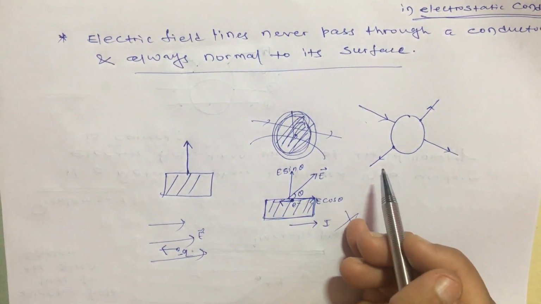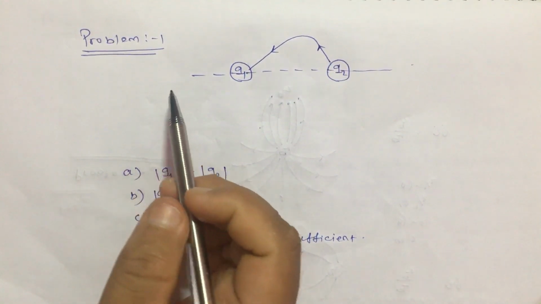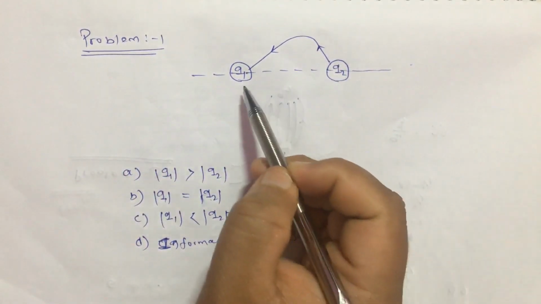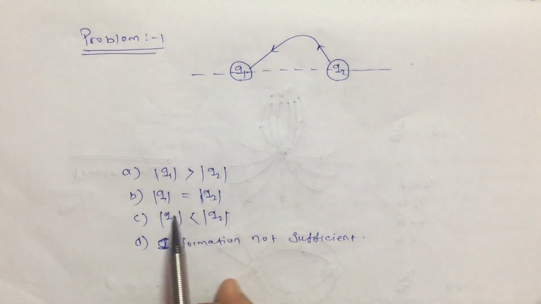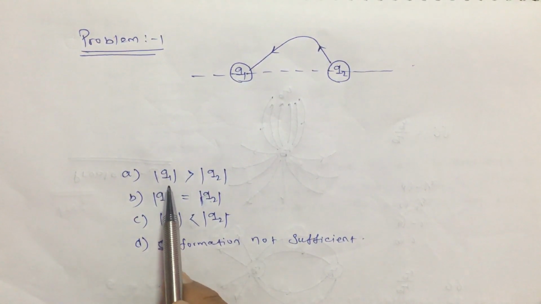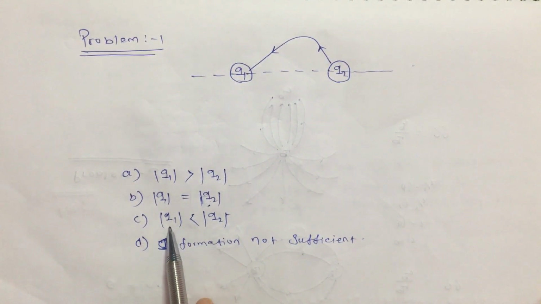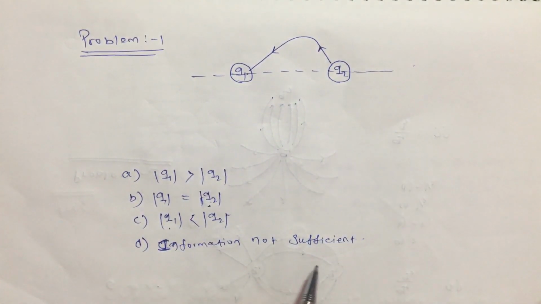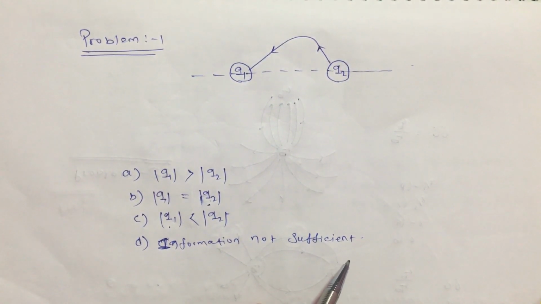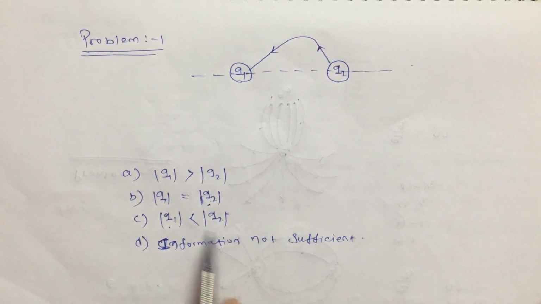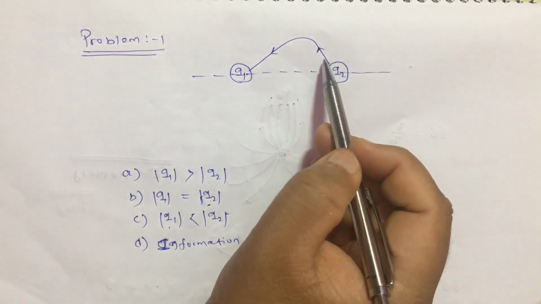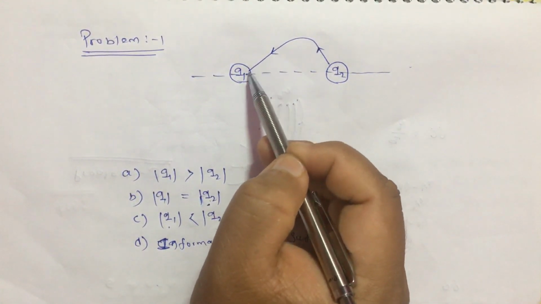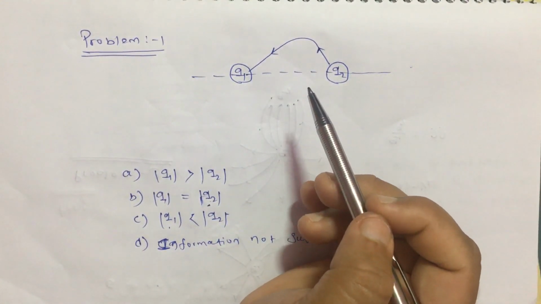Now let us go to some interesting numericals. Okay, so it is problem number 1. Two charges are given, Q1 and Q2, and an electric field line is given like this. The question is, which of the following is correct? Q1 magnitude greater than Q2 magnitude, Q1 magnitude equal to Q2 magnitude, Q1 magnitude less than Q2 magnitude, and information not sufficient. Okay. So at first look, you may think that Q1 magnitude equals Q2 magnitude. Why? Because here one line is coming out and here one line is going inside. Okay. But it is not correct.